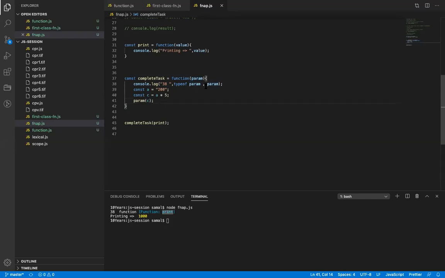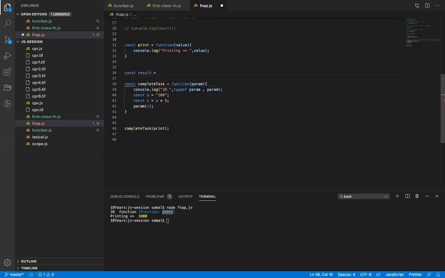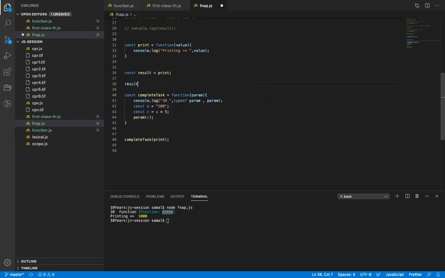Because it is a function, it can call it. I can call the function, right? Just like I did for this: const result equals print, right? Because this is a non-primitive assigned to another variable, basically it is a copy by reference. It is a copy by reference. So because it is a copy by reference, I can call it, and it will call the main function, right? So it basically printed 400.